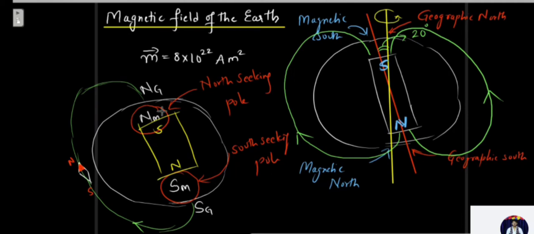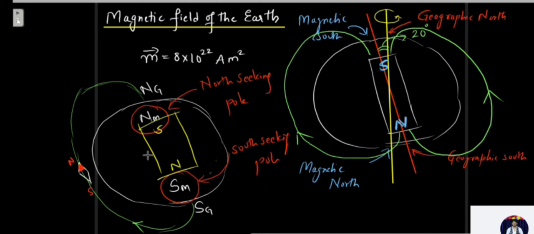Basically, the south pole is considered as the north seeking pole and the north pole is considered as the south seeking pole. So the pole which is near the geographic north is considered as the magnetic north, and the pole which is near the geographic south is considered as the magnetic south. This is the convention we are going to accept.